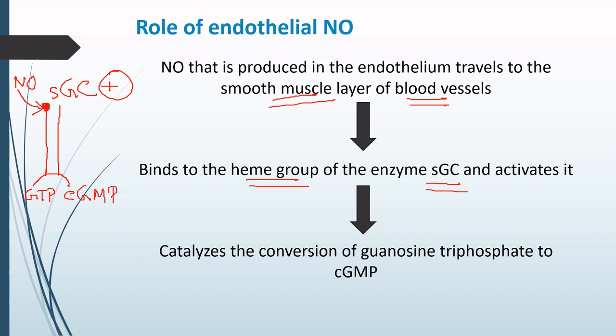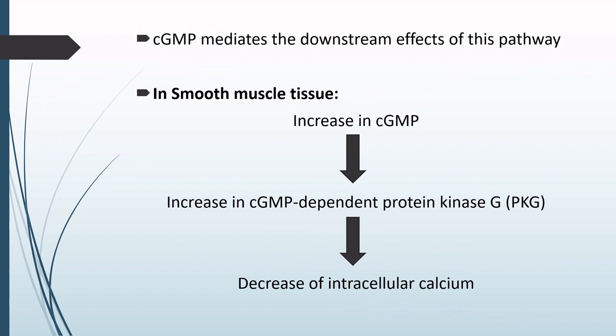That's what we have written: it catalyzes the conversion of guanosine triphosphate to cyclic GMP. So this cyclic GMP acts as the second messenger. Due to this activation of the cyclic GMP, all the other downstream effects will be activated.